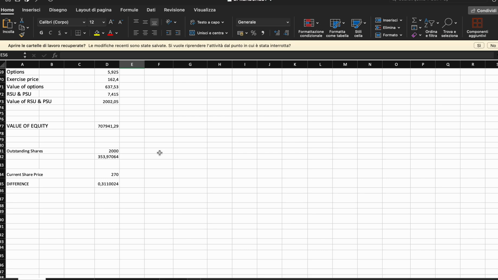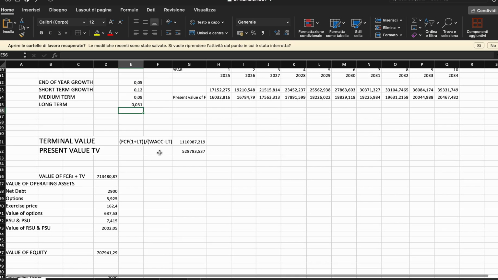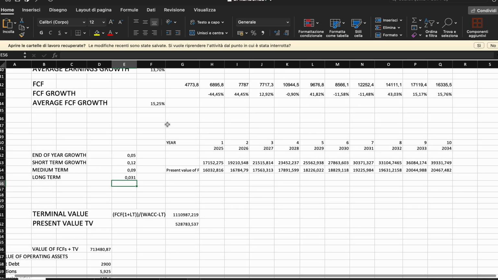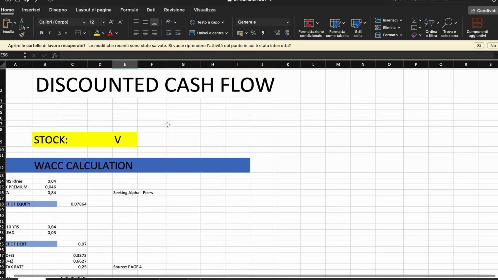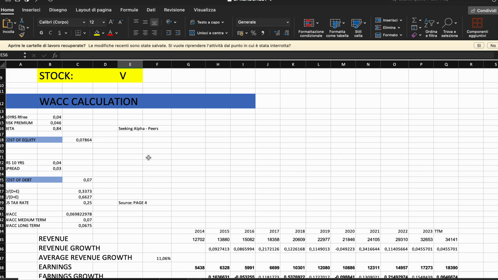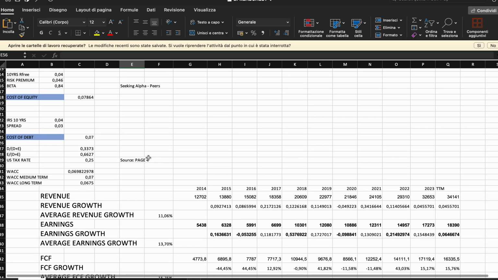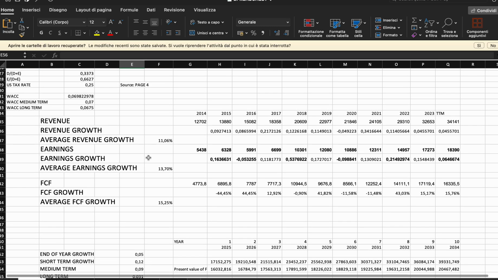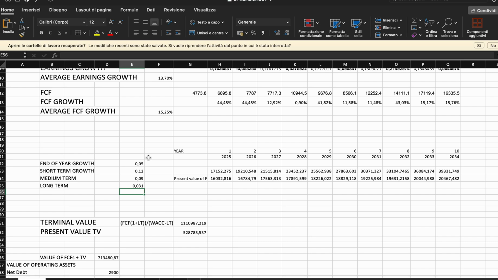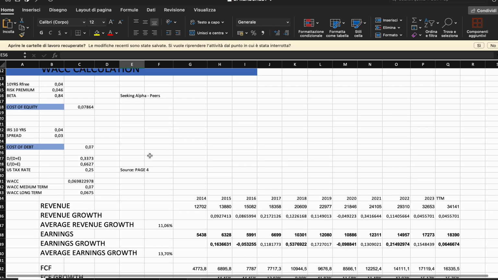You don't have that big of a margin of safety, but Visa has a strong moat. It's a great company, well positioned for the future. It has a presence all over the world, so I would never bet against Visa. I would keep it on my watch list because in case it gets a little bit cheaper in the short run for non-specific reasons, I would probably make it a buy.